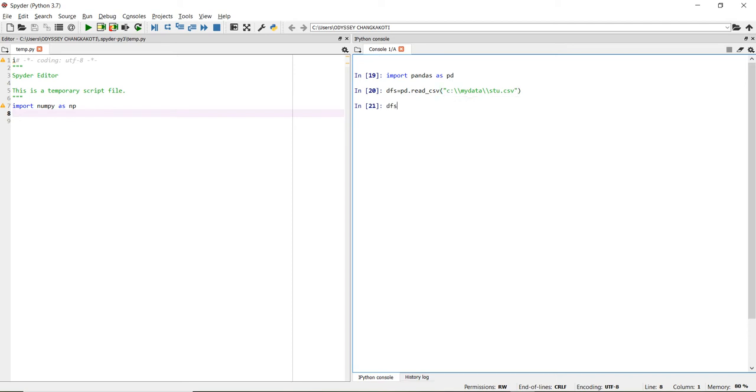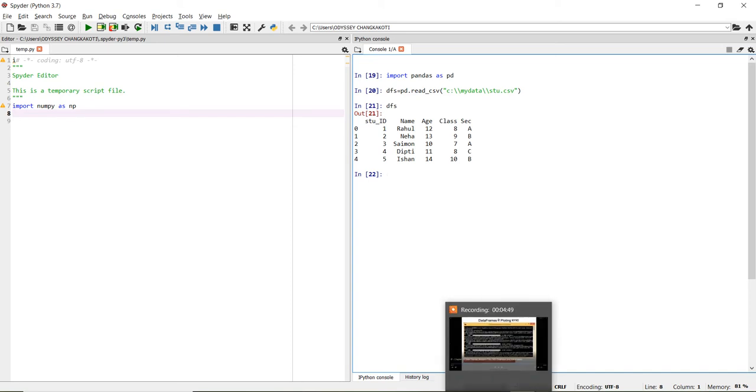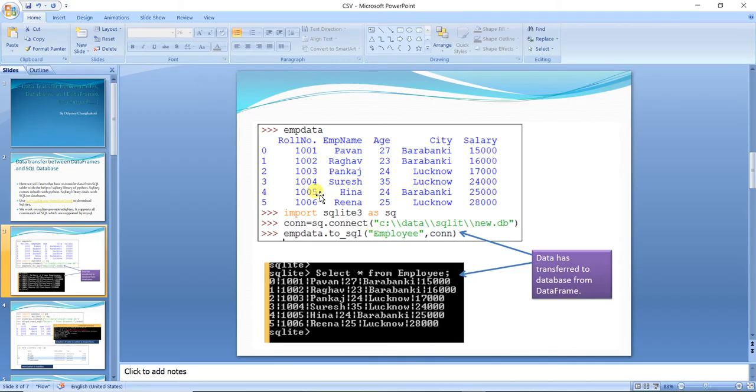So dfs. Here you can see this is our data frame, which I have already taught you how to create in the last class.